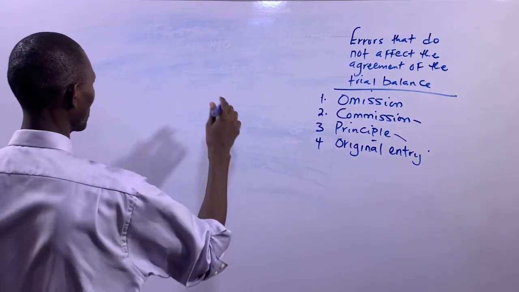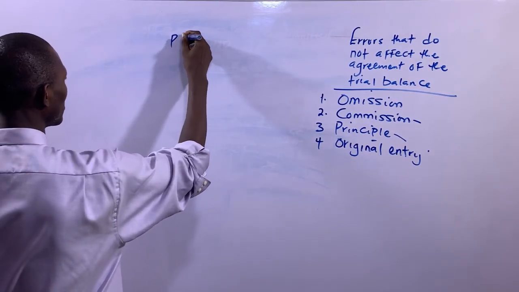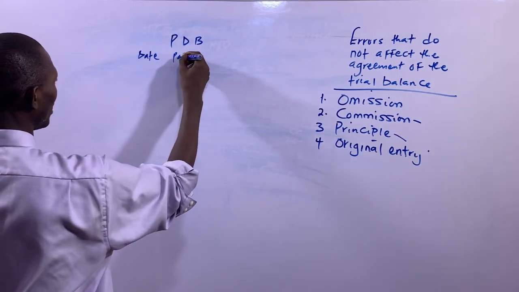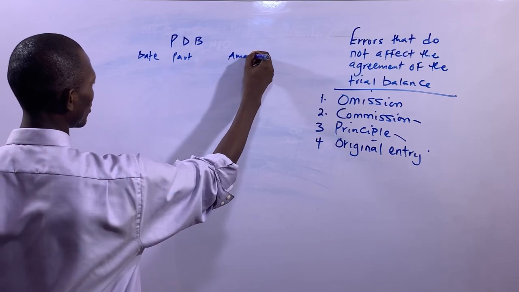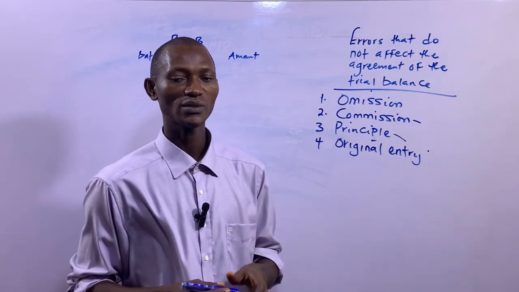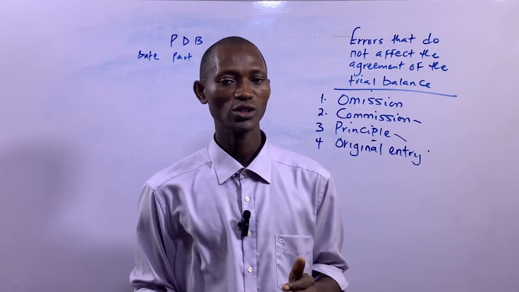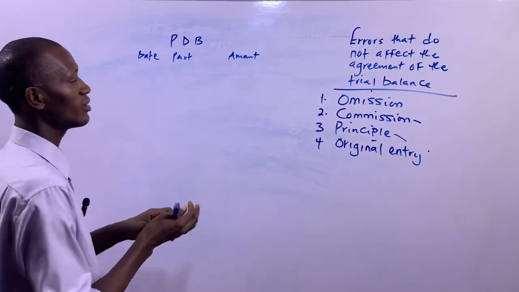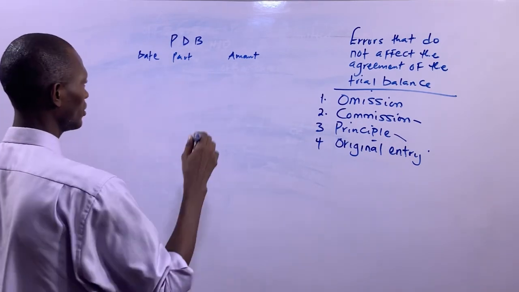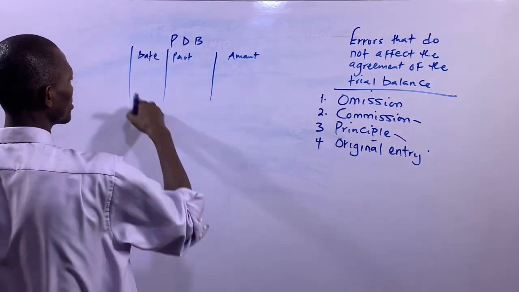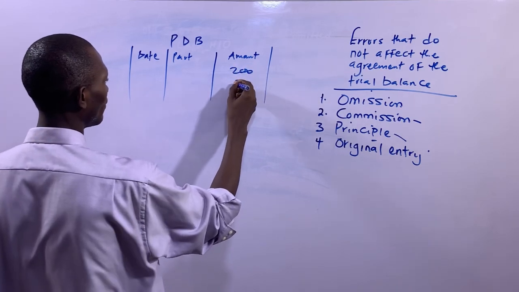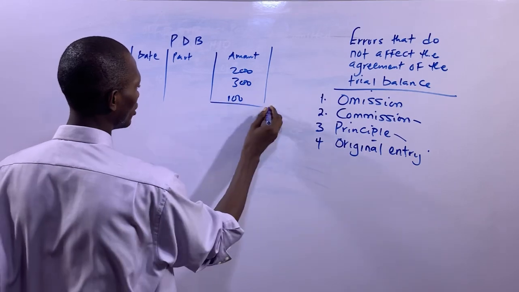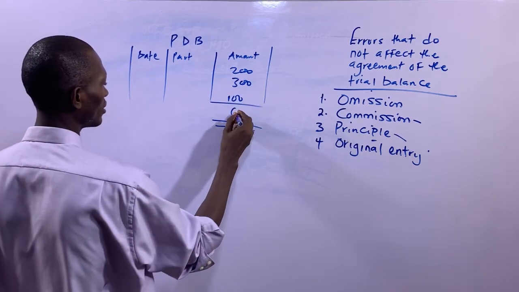Let's say, for example, we have the purchases day book. You know your purchases day book: dates, particulars, then you have amount. Purchases day book is the subsidiary book used to record goods bought on credit. So all goods bought on credit will be recorded in the purchases day book. Then let's say the figures here are 200, 300, then we have 100. Then the total here is 600.